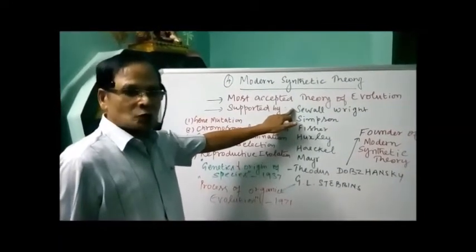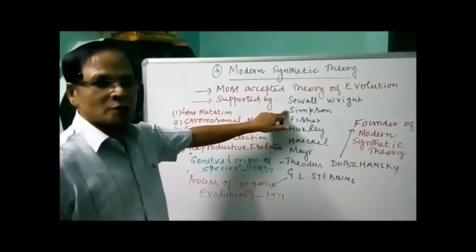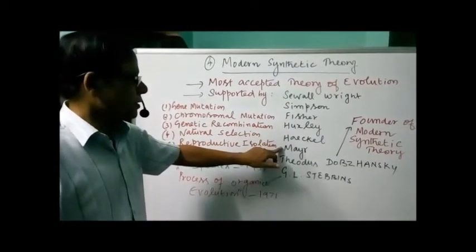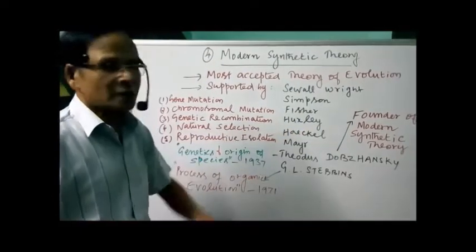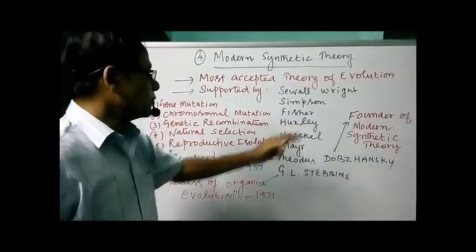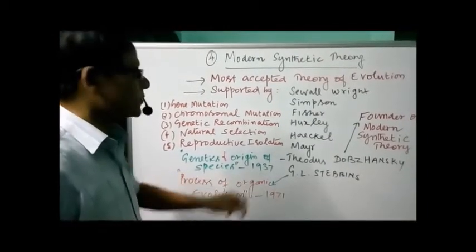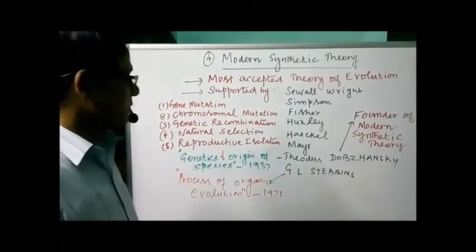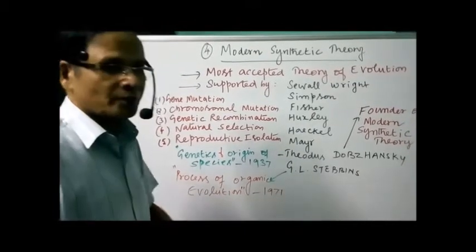Sewall Wright was known for genetic drift, we'll talk about it later. Simpson, the evolutionary species concept. Fisher, Huxley, Haeckel, Mayr, Theodosius Dobzhansky. He is considered the founder of modern synthetic theory. He contributed much when compared to other people. He wrote a book, Genetics and the Origin of Species, in 1937. Another person, G.L. Stebbins, also contributed to the modern synthetic theory. He wrote a book, Processes of Organic Evolution, in 1971.